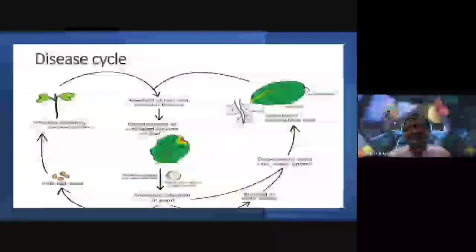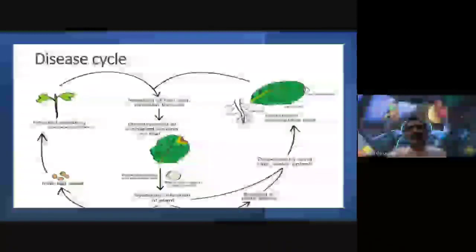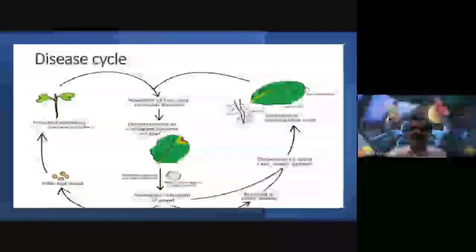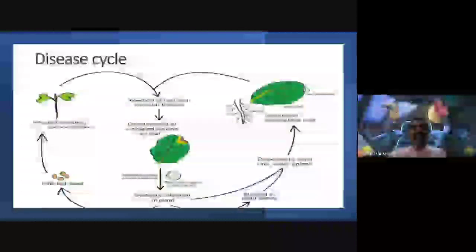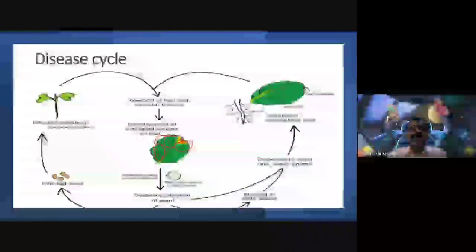Okay, so the disease cycle of this Xanthomonas angular leaf spot cotton disease: whenever the infection is observed on the leaf surface, it reaches the vascular tissues from the leaf surface, and then V-shaped lesions are observed on the surface of the leaf.